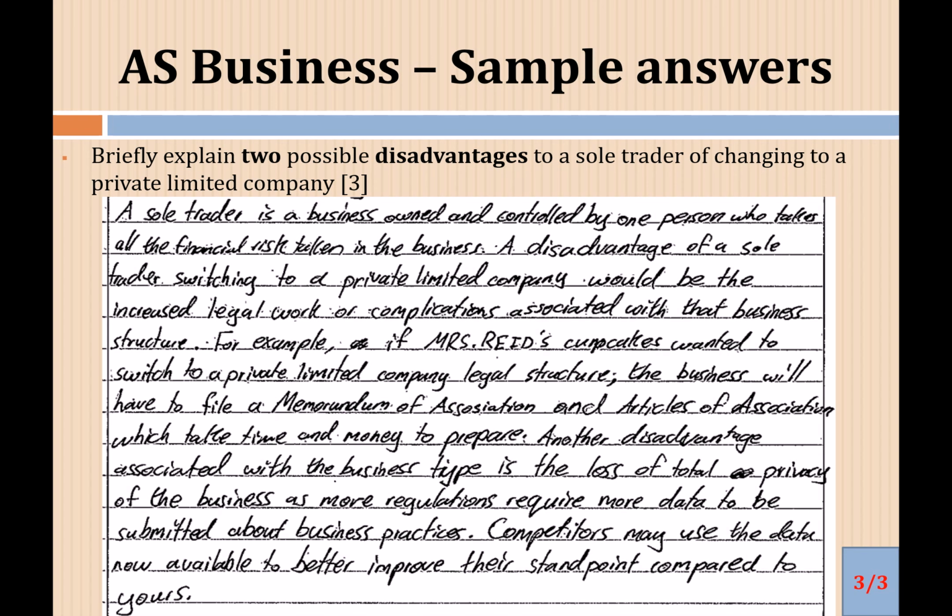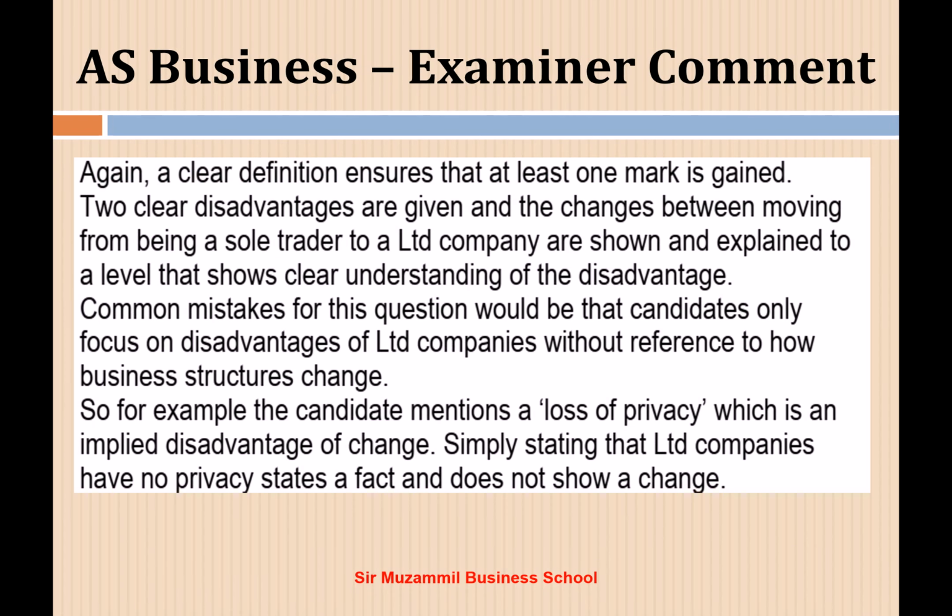It is clearly again explaining the two disadvantages. So what are the examiner's comments? Again, a clear definition ensures that at least 1 mark is gained. Two clear disadvantages are given, and the differences between moving from being a sole trader to a limited company are shown and explained at a level that shows clear understanding of the disadvantage. A common mistake for this question would be that candidates only focus on the disadvantages of a limited company without reference to how the business structure changes.